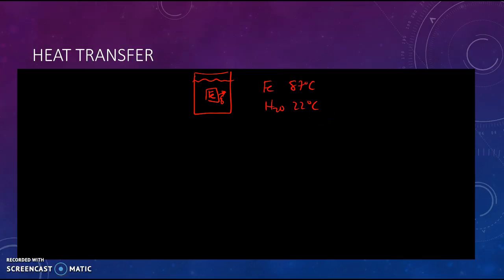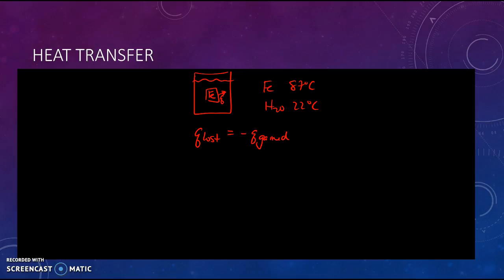We know heat's going to be exchanged. What we want to find out is, what's the temperature going to be? One of the conservation of energy principles is that the heat lost by this iron has to be equal to negative heat gained by the water.